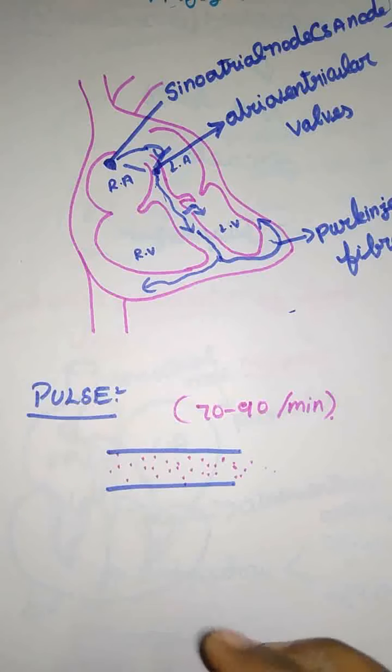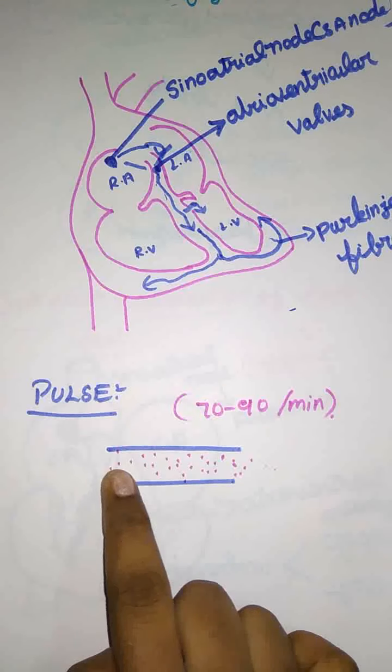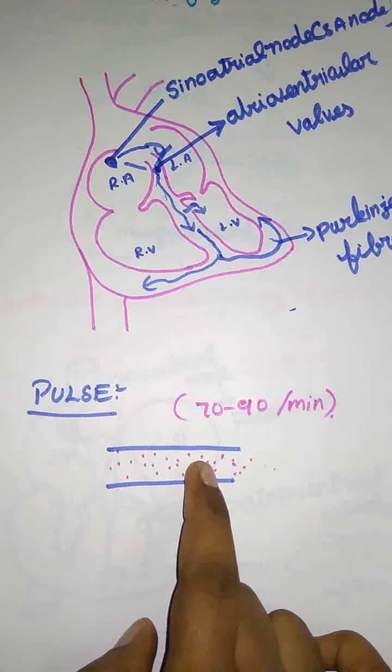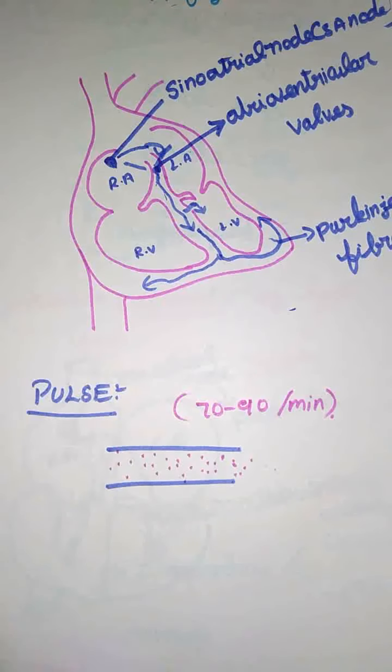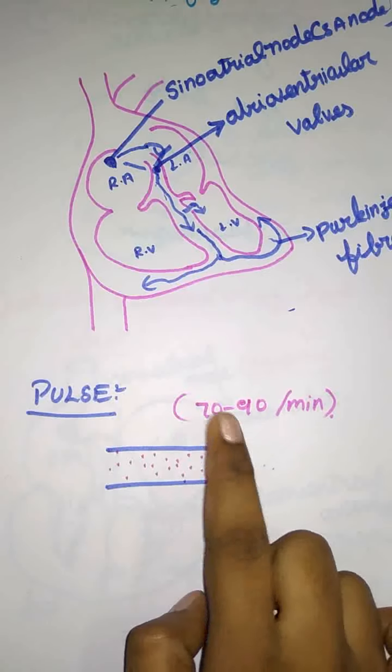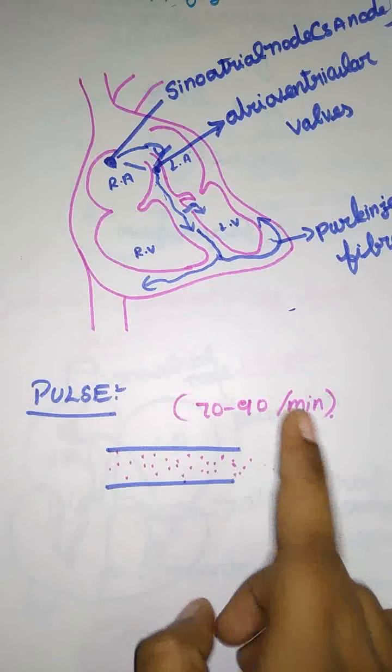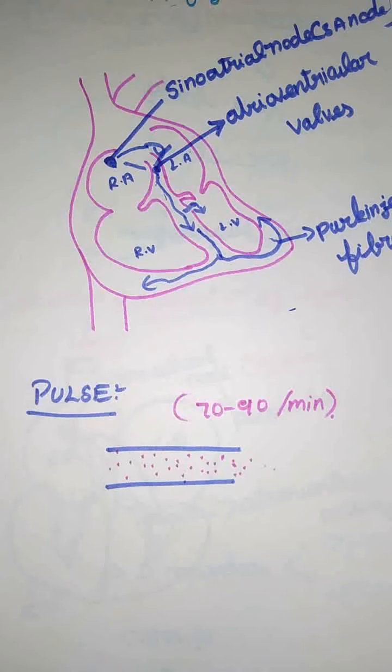How do we measure the pulse rate? By the forcing of blood in the arteries. It is based on the blood flow in the arteries that we measure the pulse rate of a human. Okay, so that's it for the pulse. Next, let's move on to the next topic.